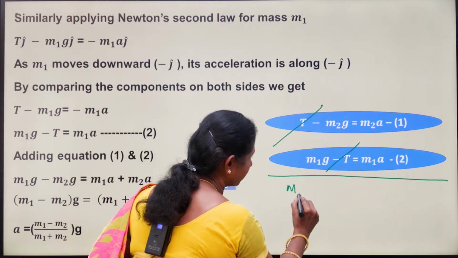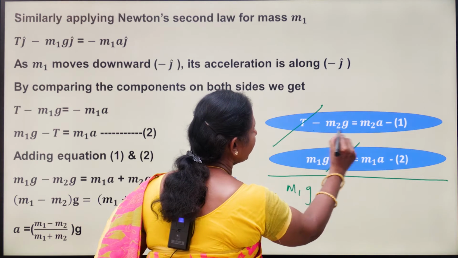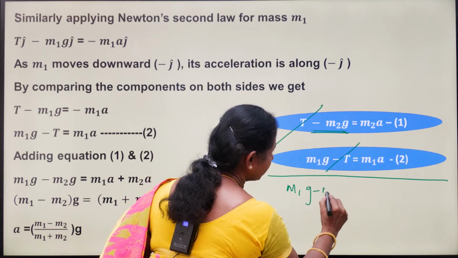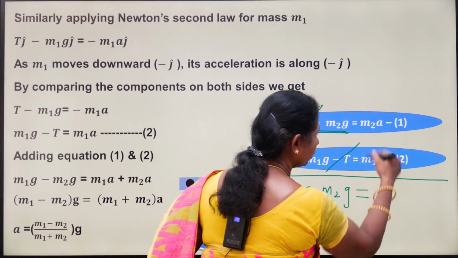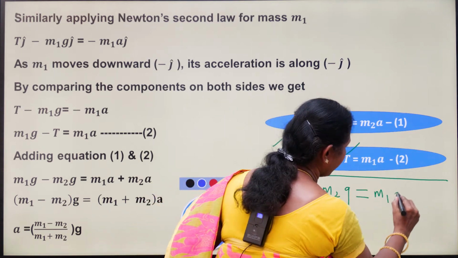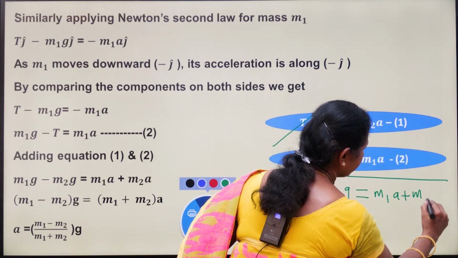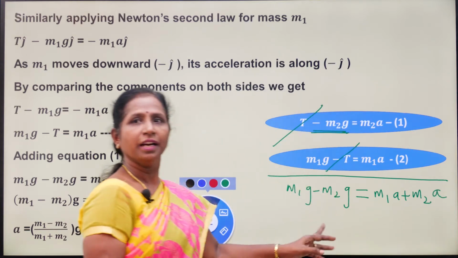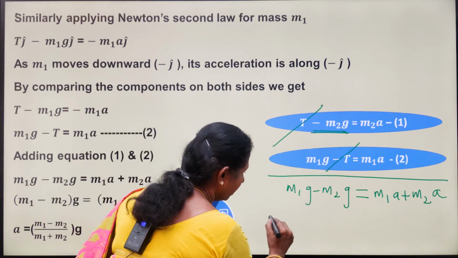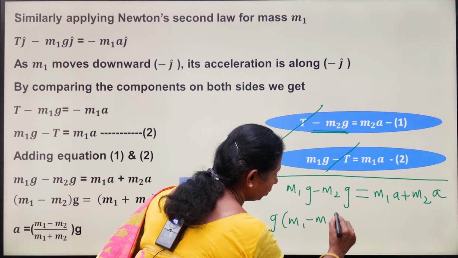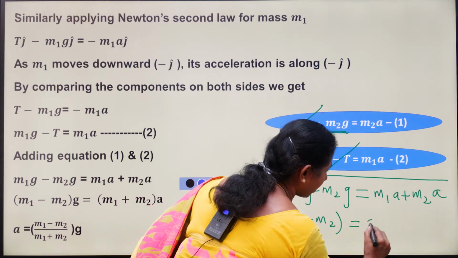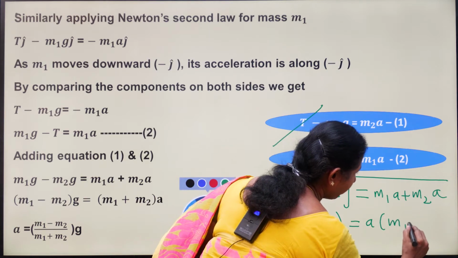Here plus m1g, here minus m2g, equal to, here both are plus, so m1a plus m2a. Clear? Now taking g as common here, we get m1 minus m2. Here if you take a as common, we get m1 plus m2.